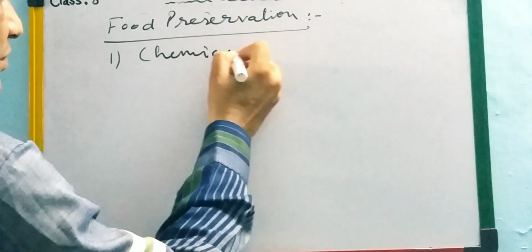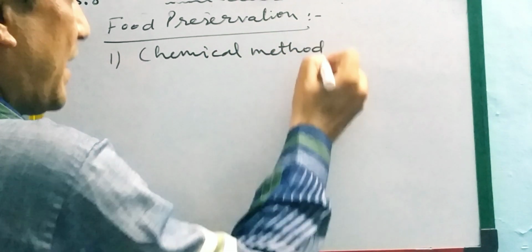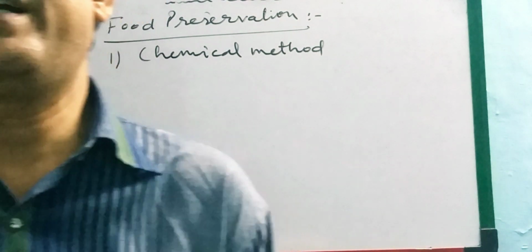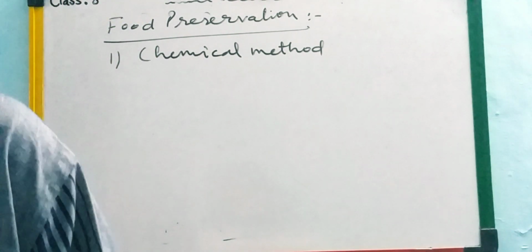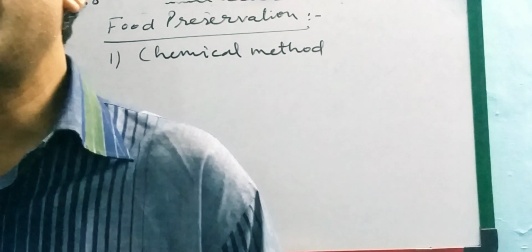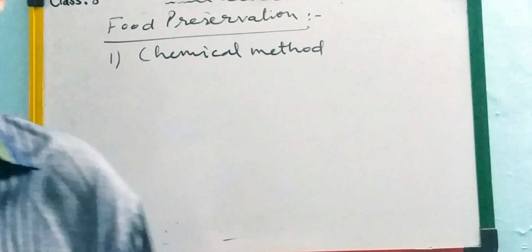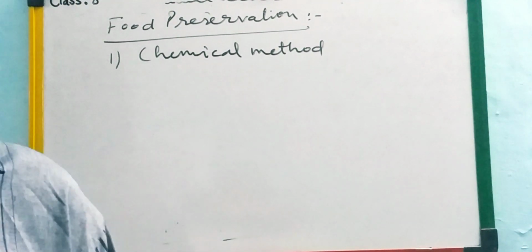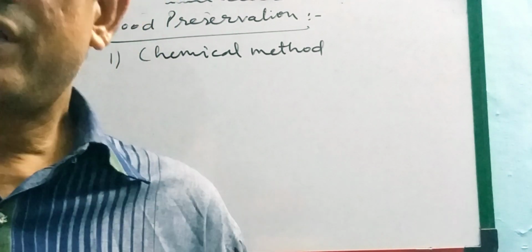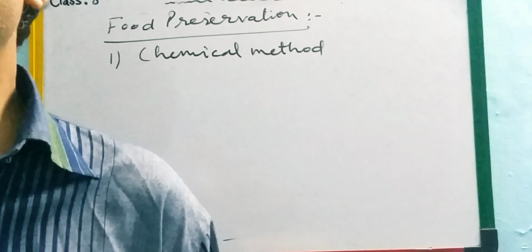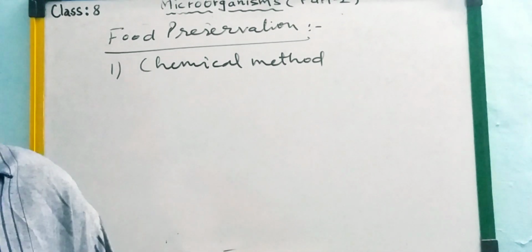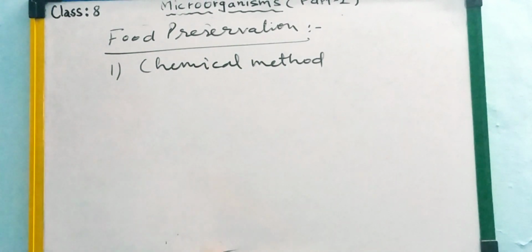The first one is the chemical method. Some chemicals are called food preservatives, like sodium benzoate, and some chemicals are mixed into the food items, like citric acid, and potassium metabisulfite, which are used in jam preparation. These are used in sauces, fruit jams, and jellies. Some preservatives are used. One more method is preservation by common salt.